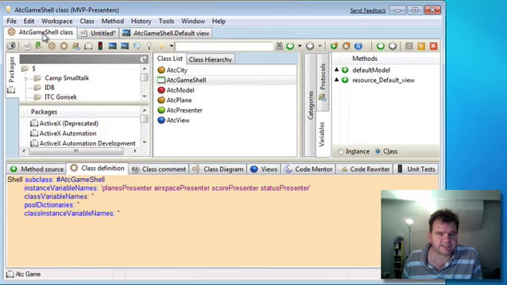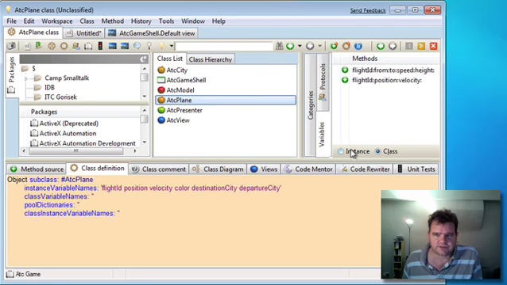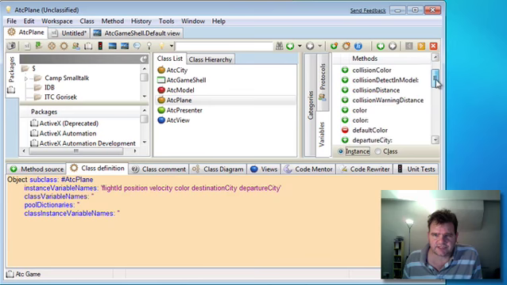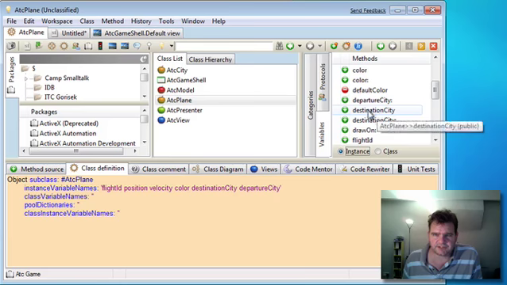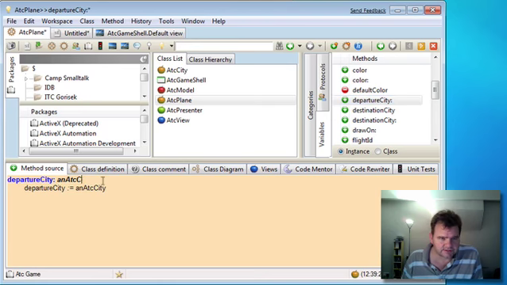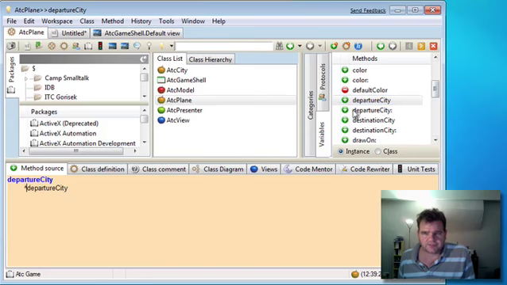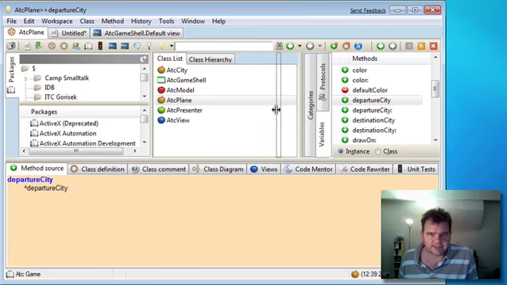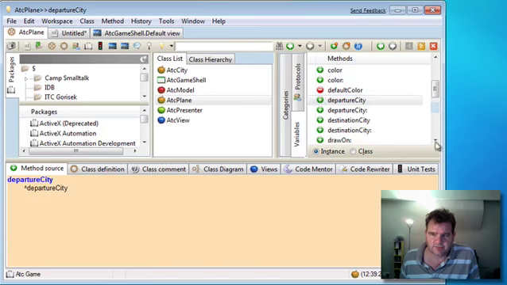Let's go back to our working window. Let's just check that we've actually got departure city and destination city defined. We actually have destination city defined, but not departure city, so let's do that now. Let's create an accessor for this. And while we're here, before we actually go back and test this, I'm just going to change a few more things.